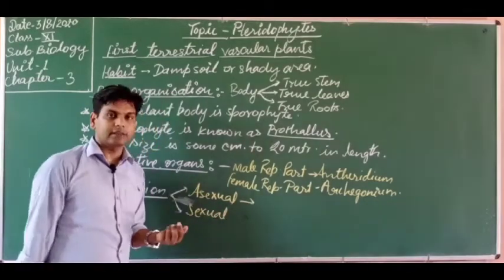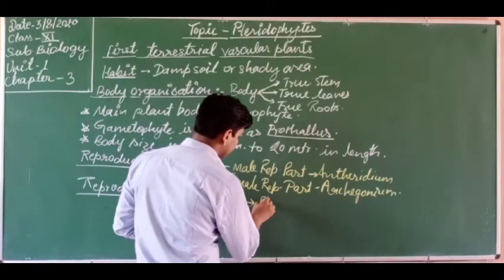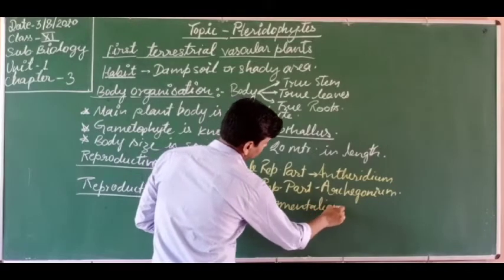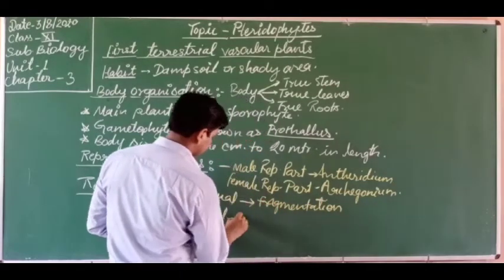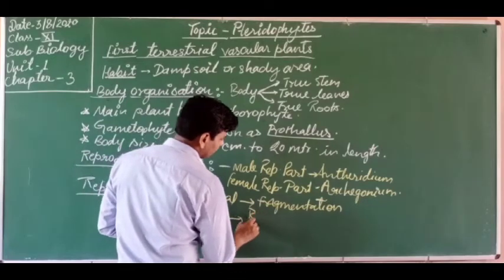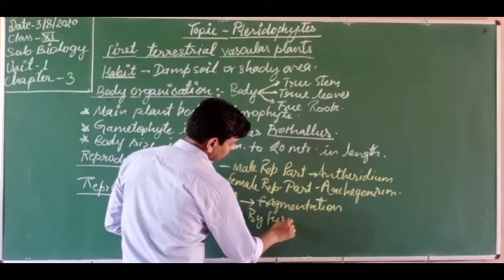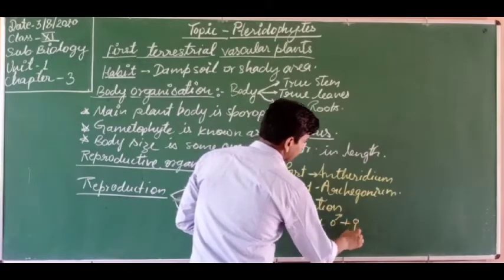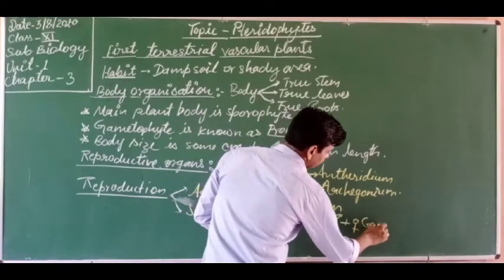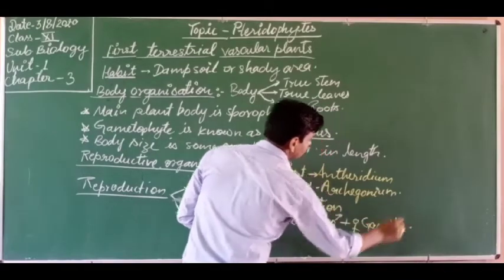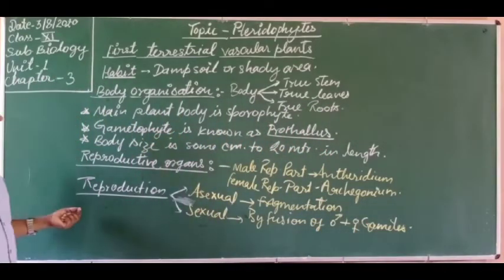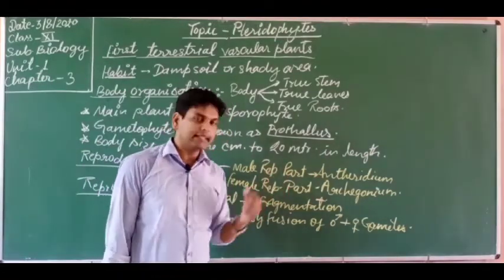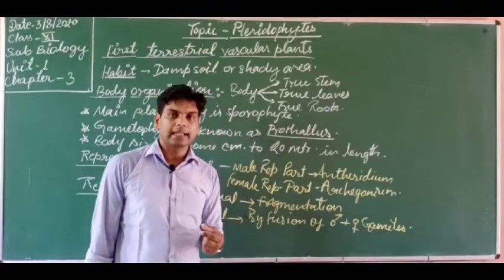Asexual reproduction occurs through fragmentation, and sexual reproduction is by the fusion of gametes, male and female gametes. Got it? So dear students, here you know, where are antheridia found, and where are archegonia found.